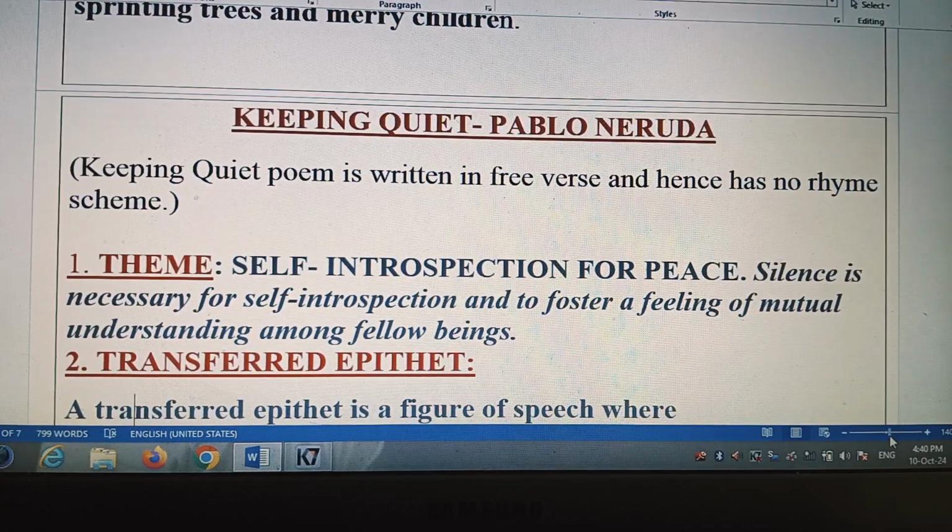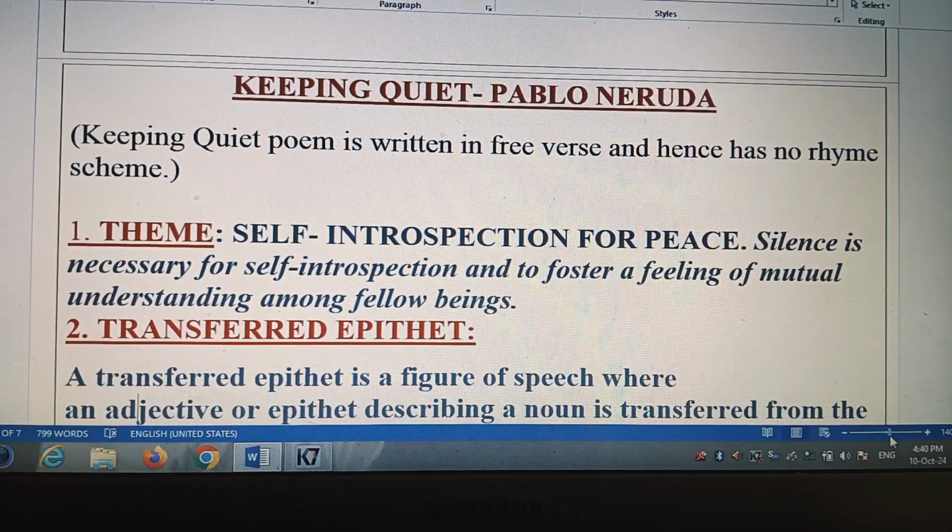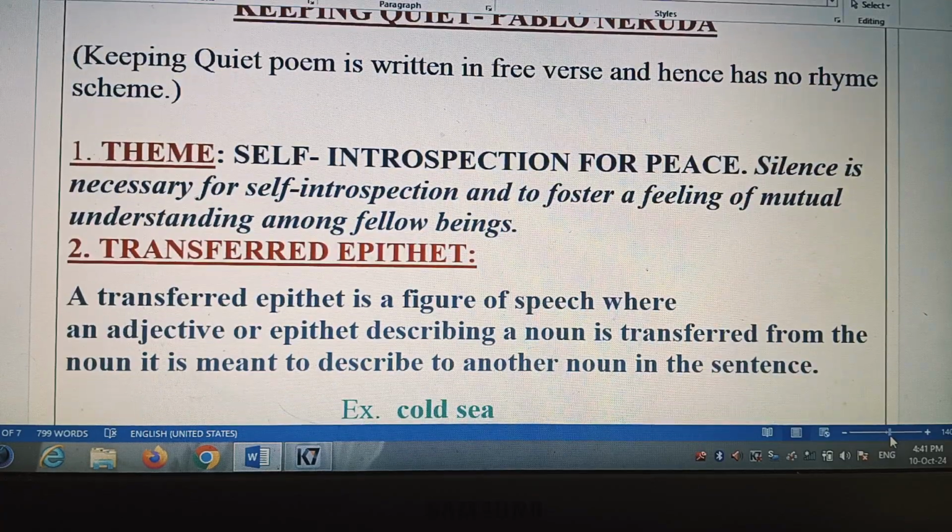And next, the second poem in this book is Keeping Quiet, composed by Pablo Neruda. The Keeping Quiet poem is written in free verse and hence has no rhyme scheme. So you can note down this point. There is no rhyme scheme in this poem. And the theme of the poem is self-introspection, self-introspection for peace.